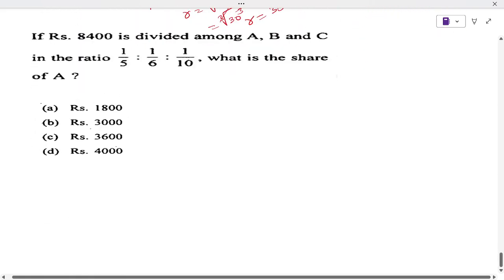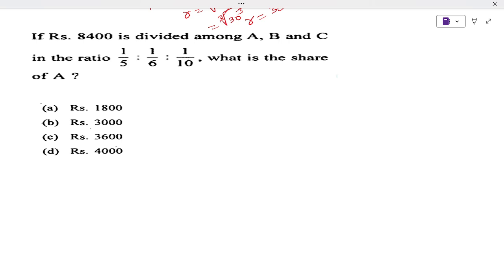So this one is from ratio and proportion again. If rupees 8400 is divided among A, B, and C in the ratio 1 by 5, 1 by 6, 1 by 10. A is to B is to C is 1 by 5, 1 by 6, 1 by 10. For the ratio, we have to make the fractions into whole numbers. So we need to find the LCM, and the denominators are what we need to work with.